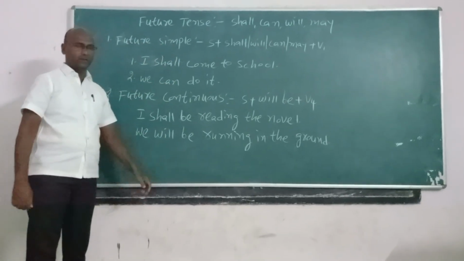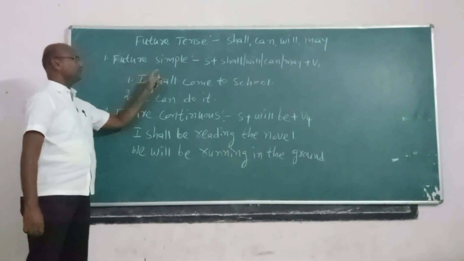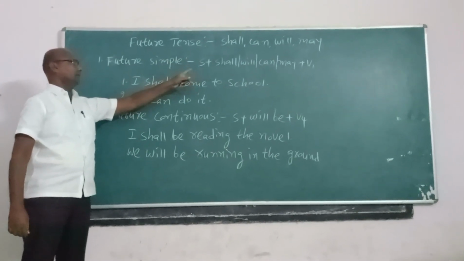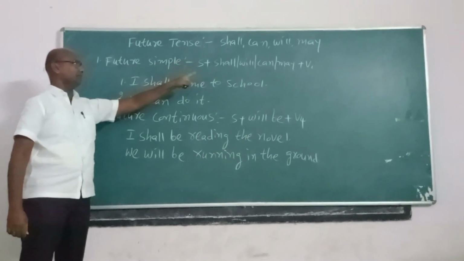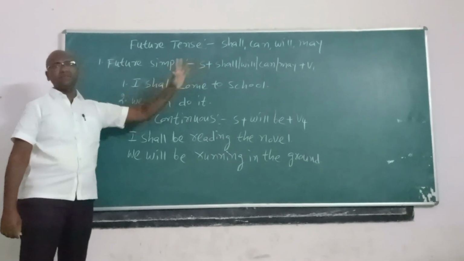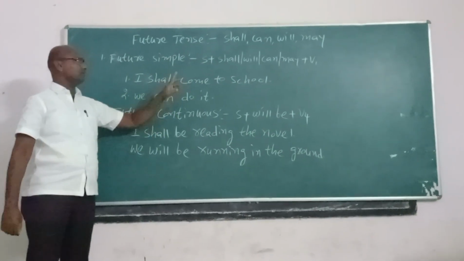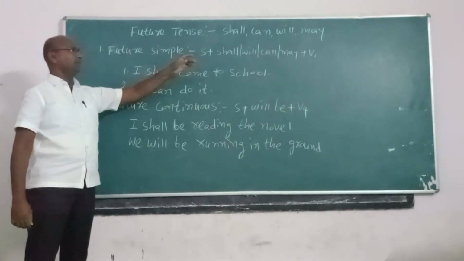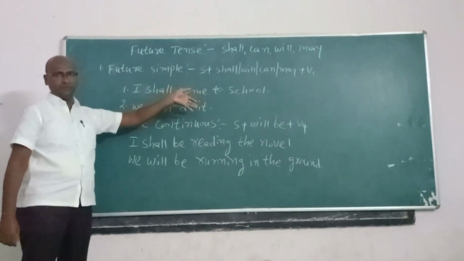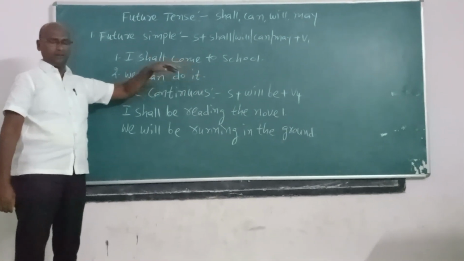Future simple. The future simple structure is subject plus shall or will or can or may plus V1. In older days, shall was for I, and will for the remaining subjects: we, you, he, she, it.